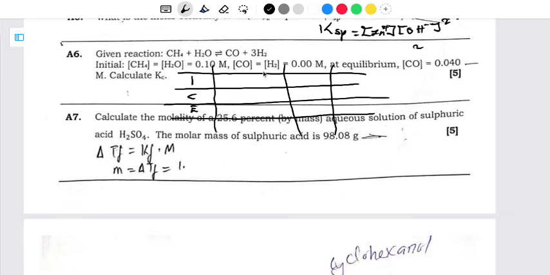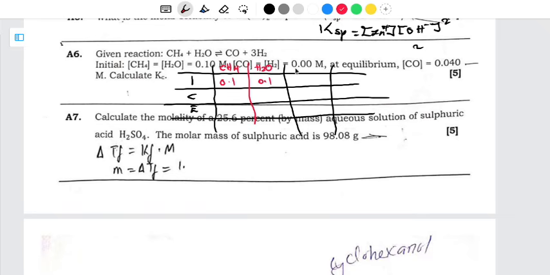So what I'm going to do here, I'm just going to focus on what we have here. According to this question, we have methane, and the initial concentration of methane is 0.1, which is also equal to the initial concentration of water, 0.1.